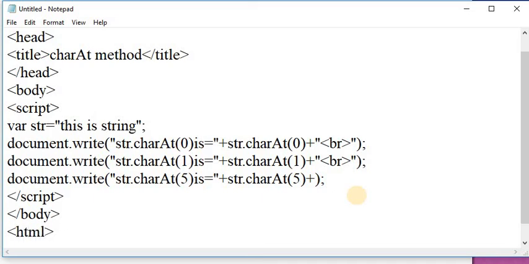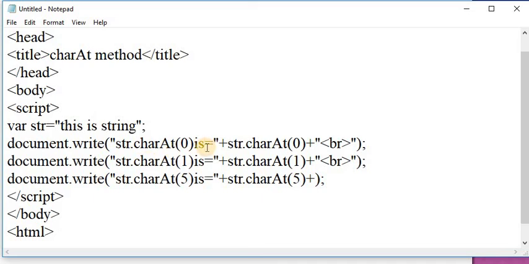In this example, first I am taking one variable, that is str, and assigning to that variable "this is string". After that, by using document.write I am printing at the 0th position, str.charAt 0.